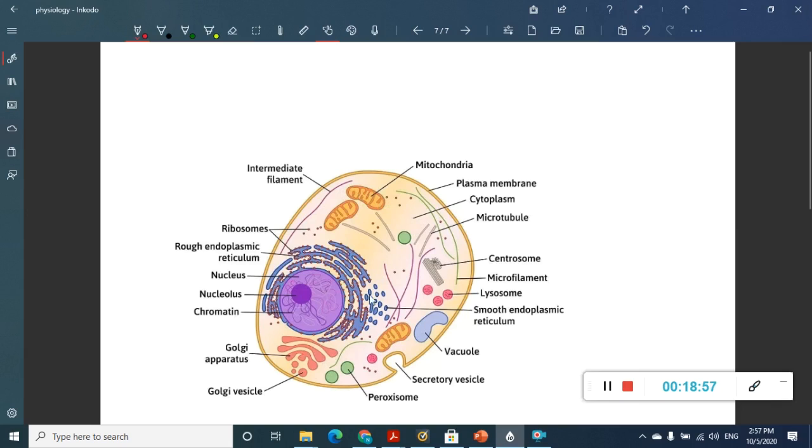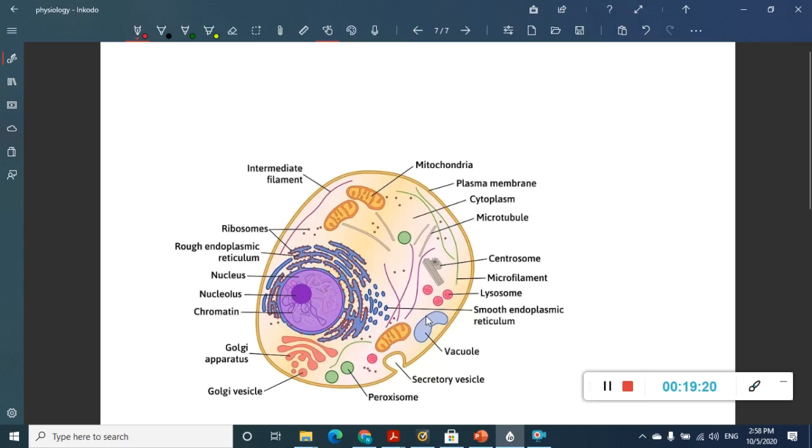These different membranes also have different constitution or composition. All these are called organelles: mitochondria, intermediate filaments, ribosomes, rough endoplasmic reticulum, nucleus, nucleolus, chromatin, Golgi apparatus, Golgi vesicles, peroxisome, secretory vesicle, vacuoles.